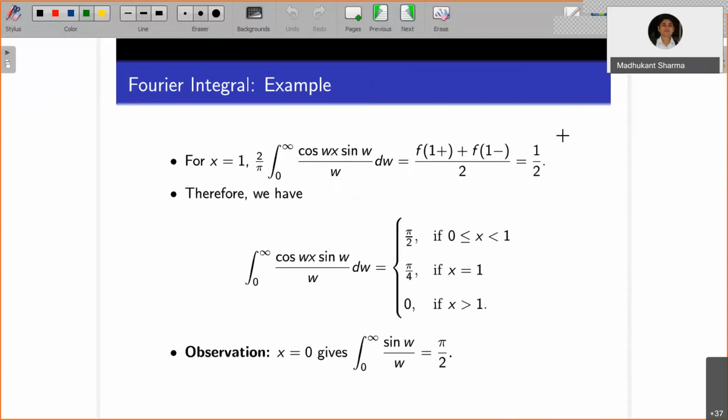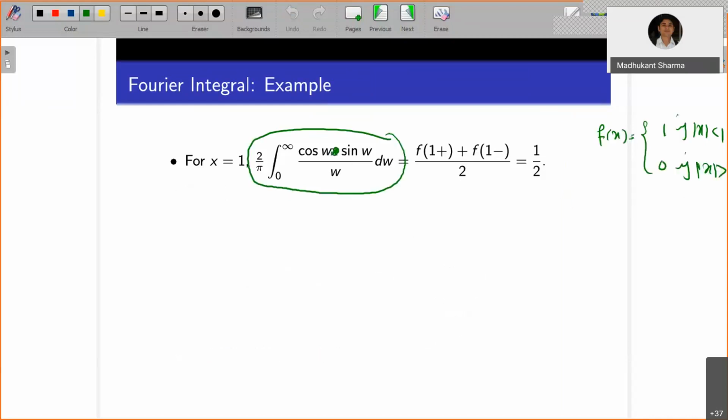So you have the integral of cos w times sine w by w dw equal to this. You have to replace x by 1.